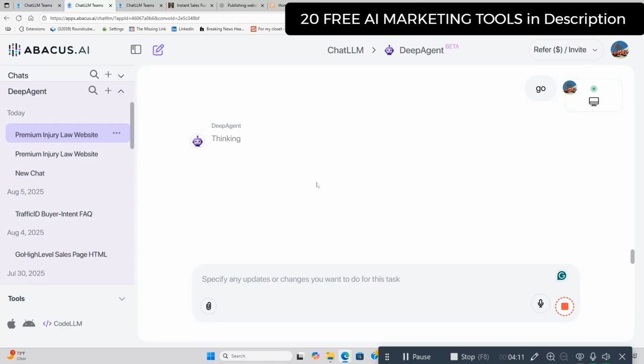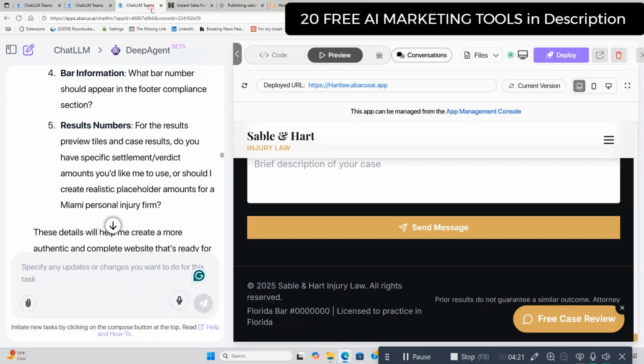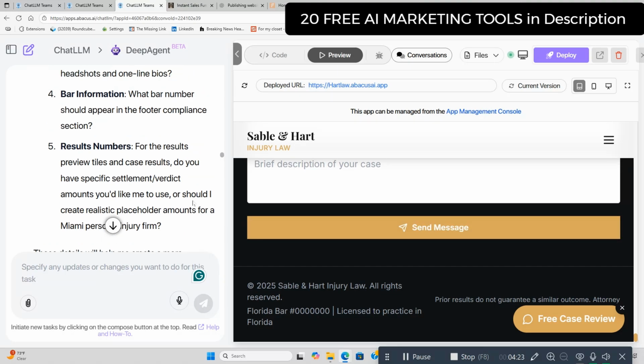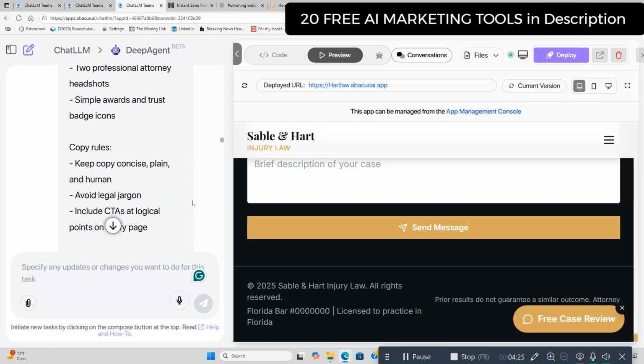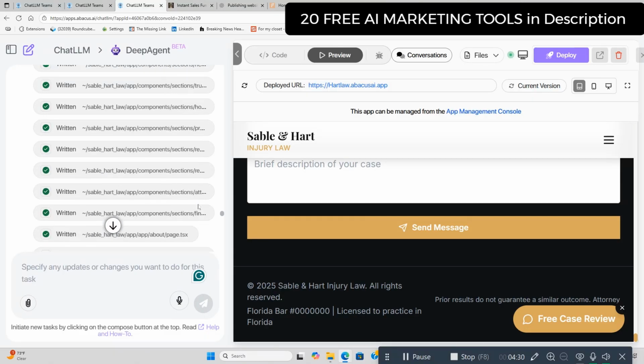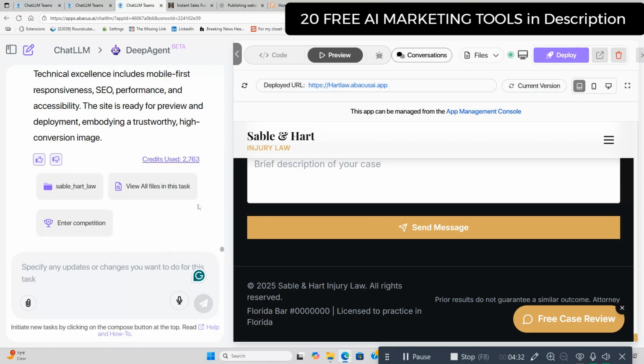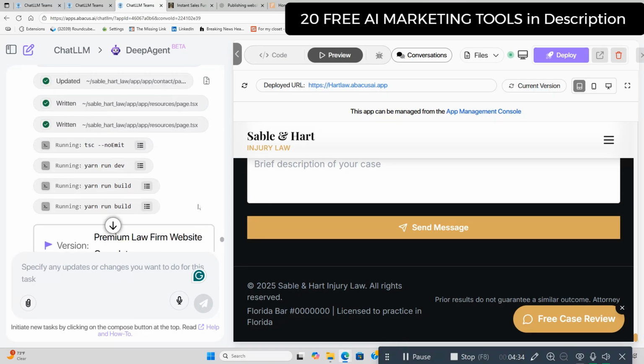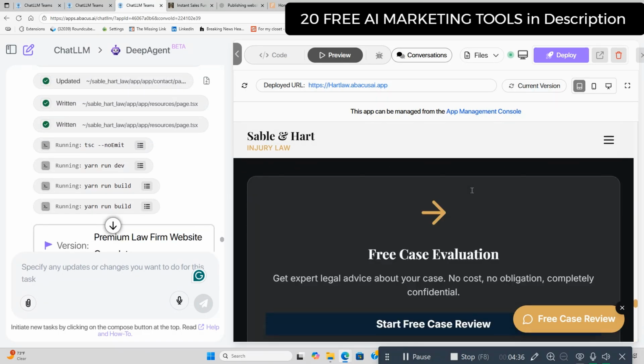And thinking. We're going to come back here, and I'm going to show you how it actually builds this. I'm going to stop it, because it costs a lot of credits to do a whole complete website like I just did. And this is it when it's done. Right here you can see how awesome this is. It tells you everything it went through.